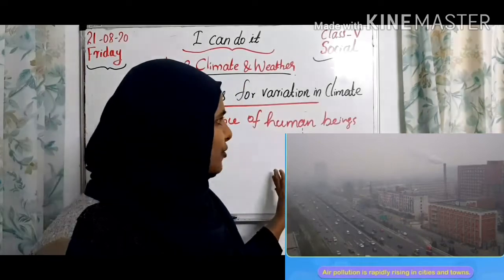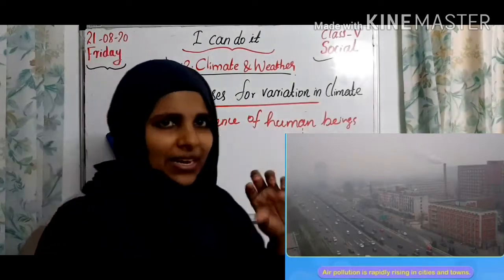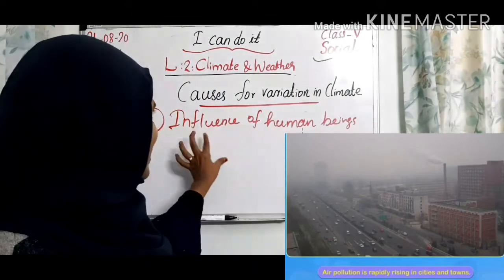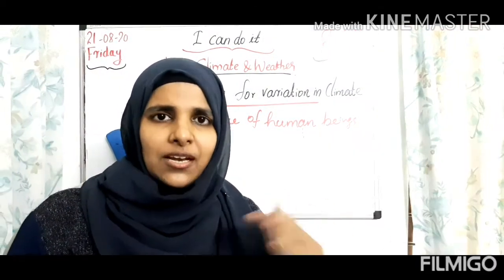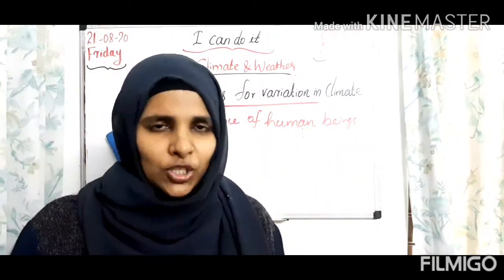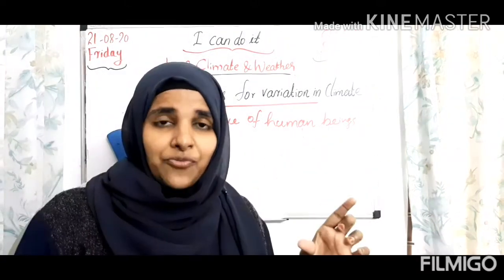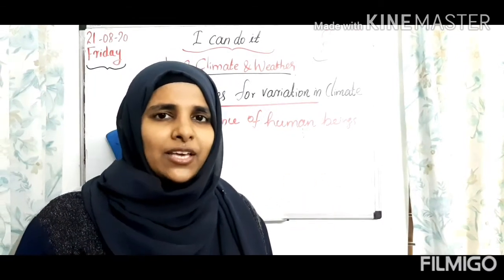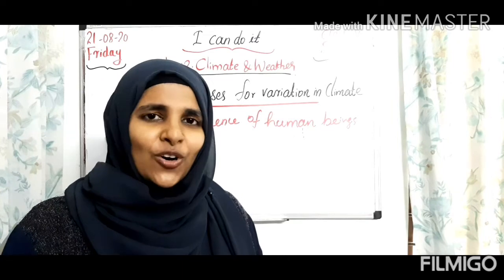So all should write the notes, and you can collect pictures showing what factors affect the climate. You have to collect the pictures, mainly about the influence of human beings, what we are doing that affects our climate. You have to collect those pictures and paste them in the notebook. I will check. Okay, so all should do this activity. What are the main factors by which we ourselves, the influence of human beings, affect our climate? Only for this factor, you can paste the picture and upload it in Google Classroom. So all should do it nicely.